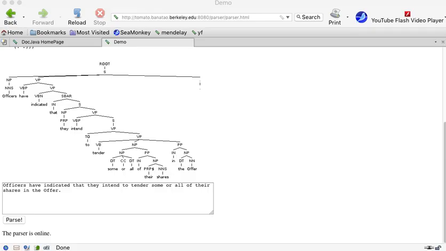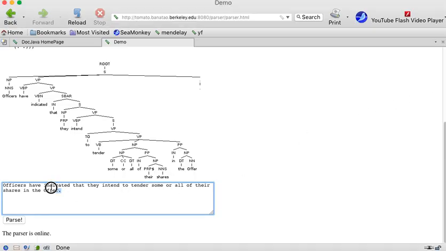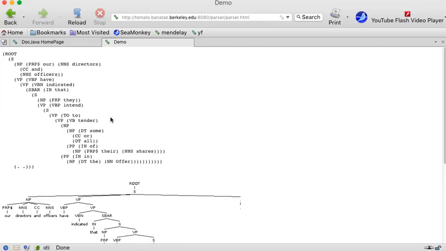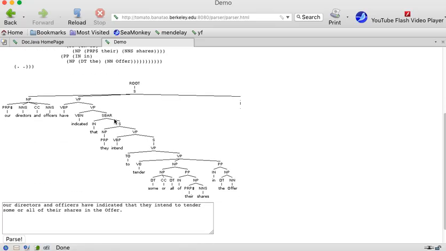basic idea. Now if you were to do something on the other side of this, let's look at a simple financial narrative sentence. Our directors and officers have indicated they intend to tender some or all of their shares in the offer. Let's parse. And now we've got something a little bit different. Now it's looking very much like we're grouping things in a cascaded fashion.